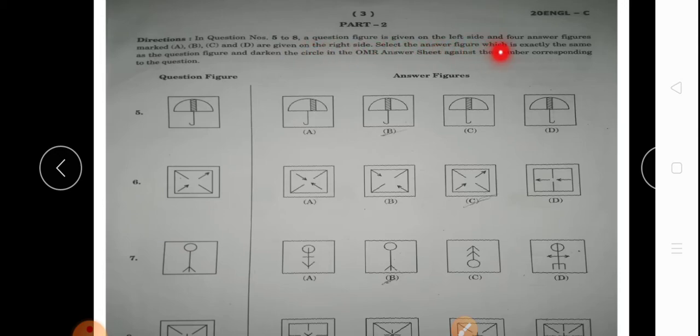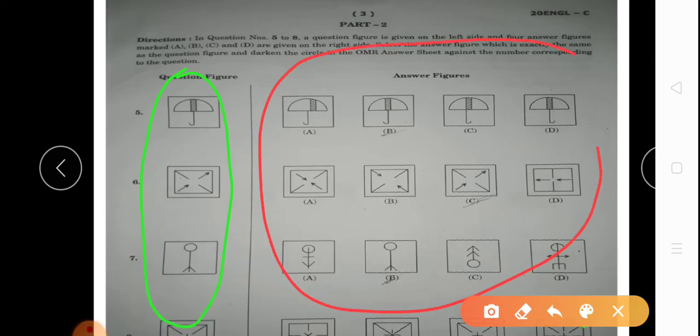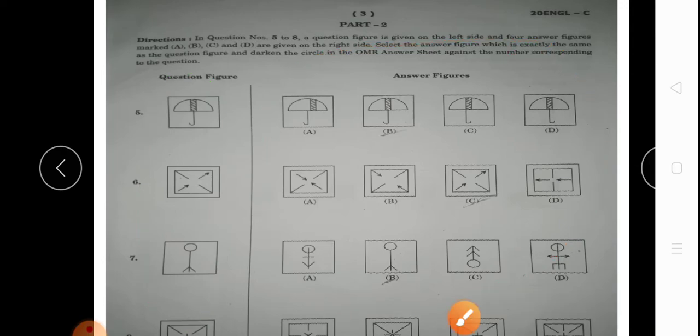Select the answer figure which is exactly the same as the question figure and darken the circle on the OMR sheet against the number corresponding to the question. That means here you are given the question figure at one side and answer figures at one side. So you have to find the figure which is exactly the same.